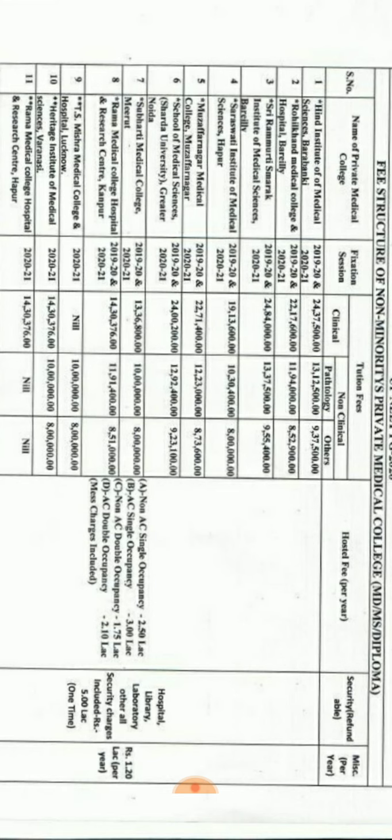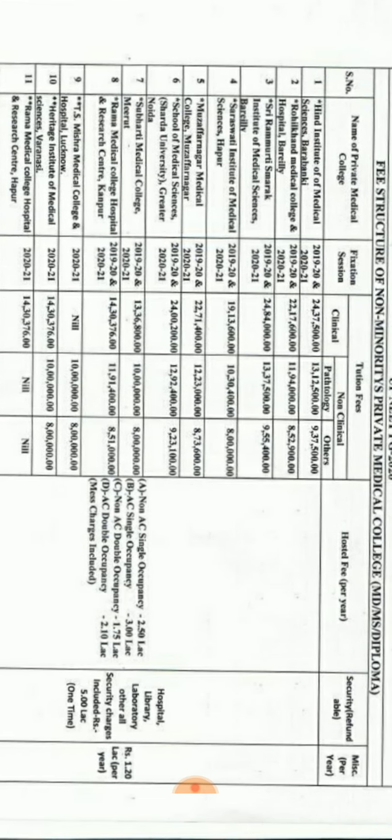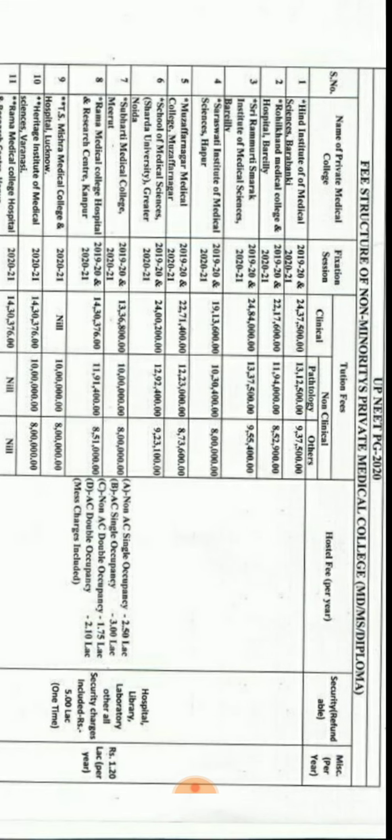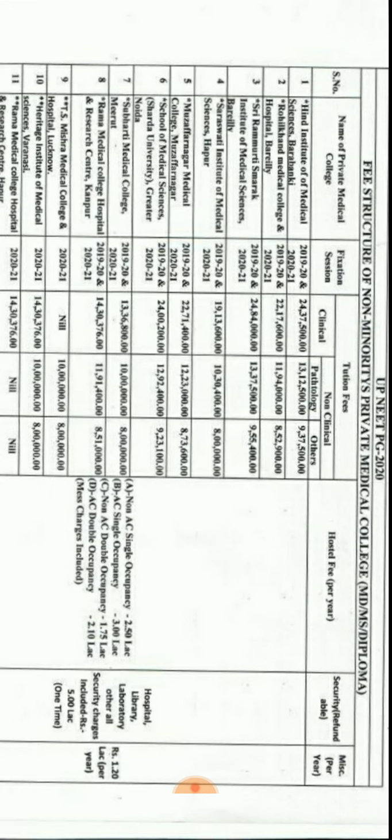Okay, so there are totally, you can see, a list of 14 private colleges. And UP is a state where you can get good branches in your low rank also within a reasonable budget. So this time the UP government has reduced the fee structure for private colleges, and they have also reduced the hostel fee. Earlier it used to be 7-8 lakhs, 6 lakhs for some of the colleges.